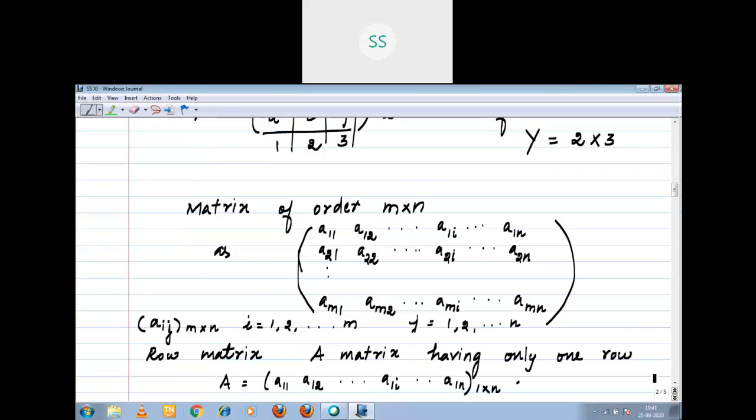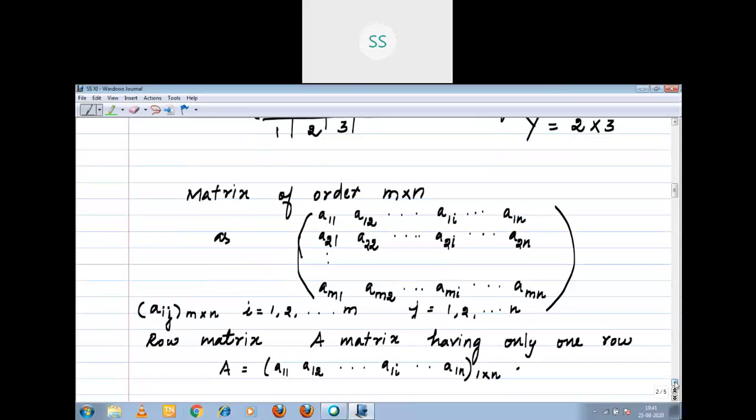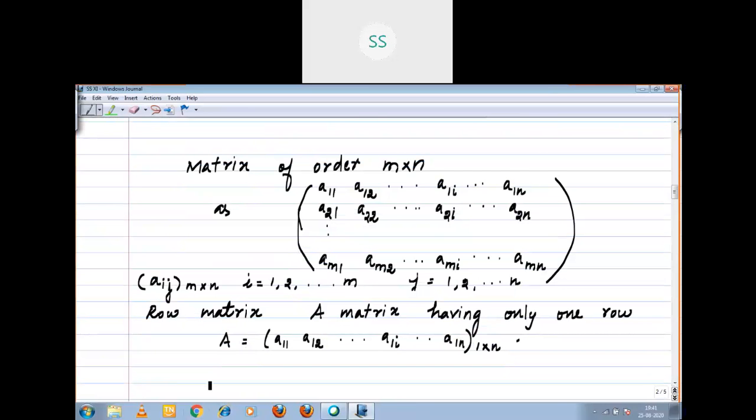I will give one example for this. A equal to 1, 2. How many rows are there? One row. How many columns? Two columns, right? Column means vertical, row means horizontal.